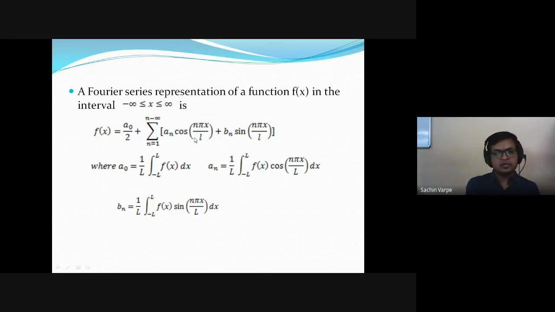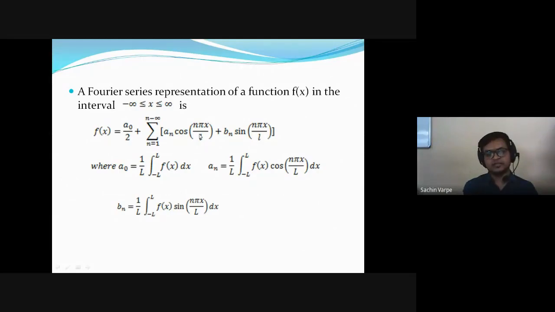As we know, cos can be written in terms of exponential by Euler's formula, isn't it? We know Euler's formula, e raised to i theta is what? e raised to i theta is cos theta plus i sin theta, right? So e raised to i theta in terms of cos and sine is called Euler's formula. So by substitution of cos and sine in terms of exponential inverse, it's called the exponential form of this f of x.